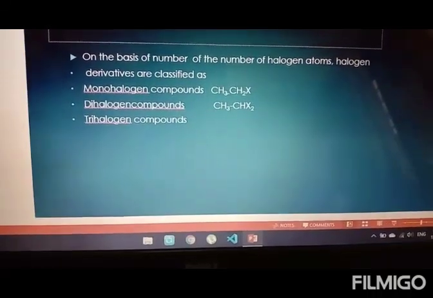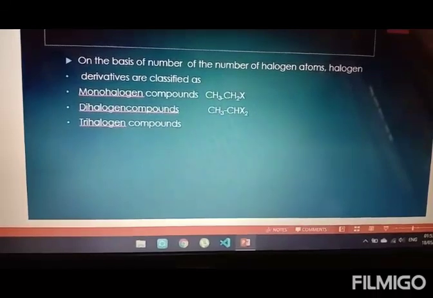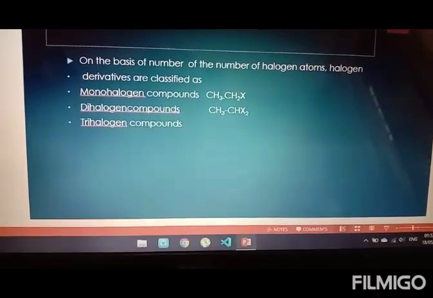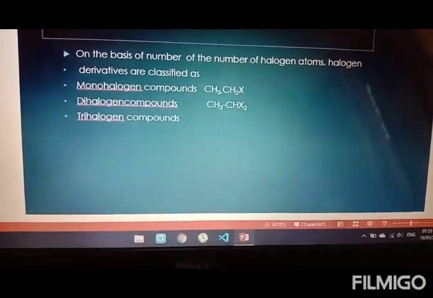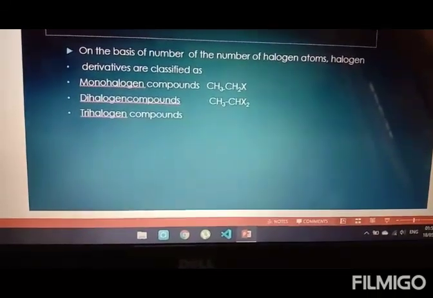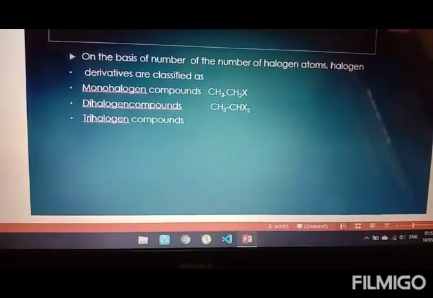The same is valid for trihalogen compound, in which we will be replacing the three hydrogen atoms of the hydrocarbon group by the halogen family. This is the classification of the halogen derivatives.